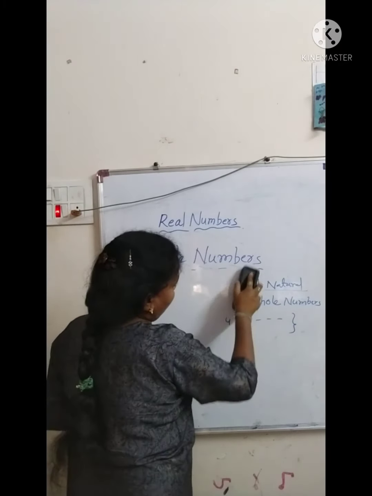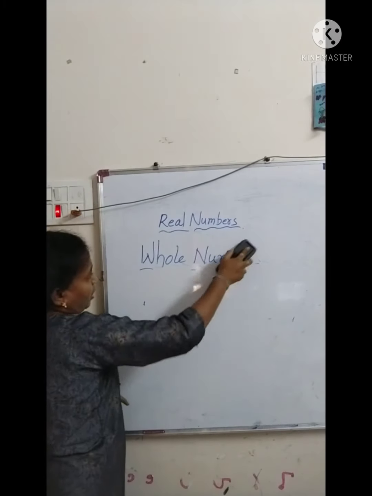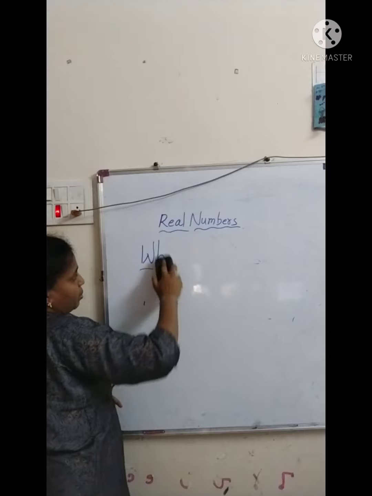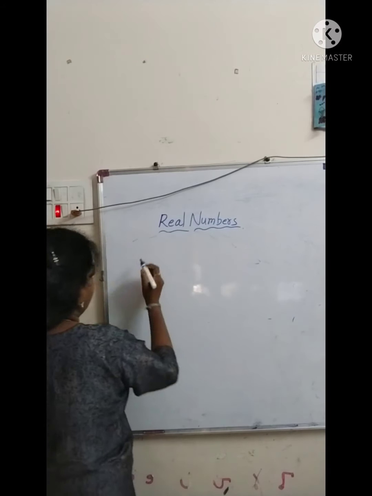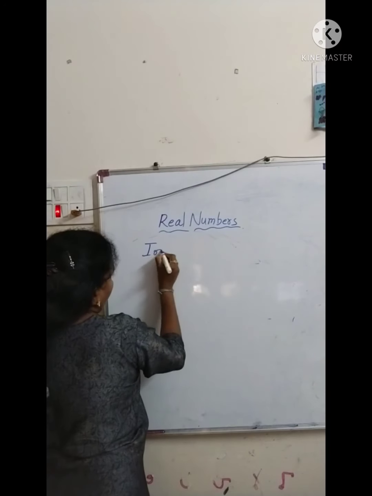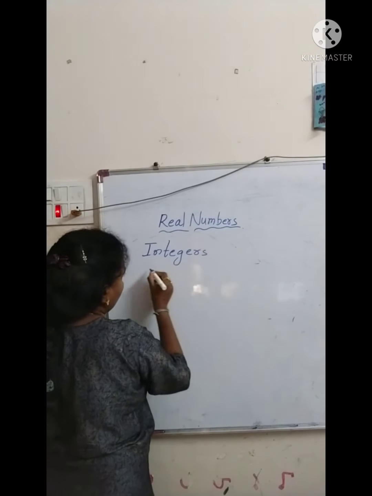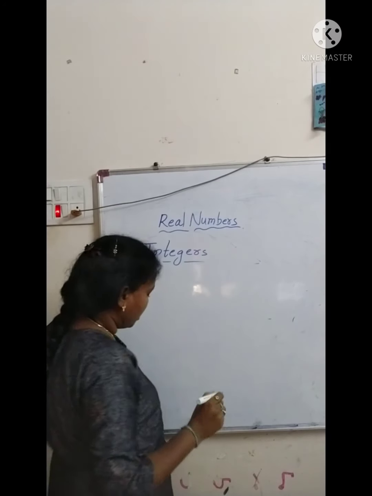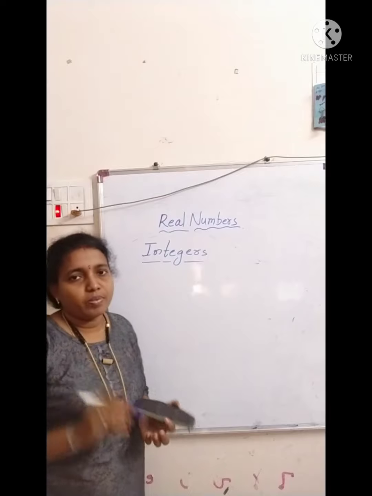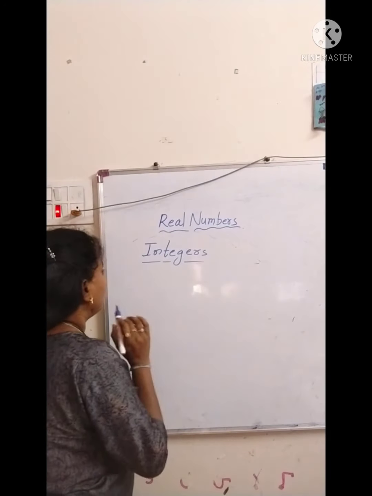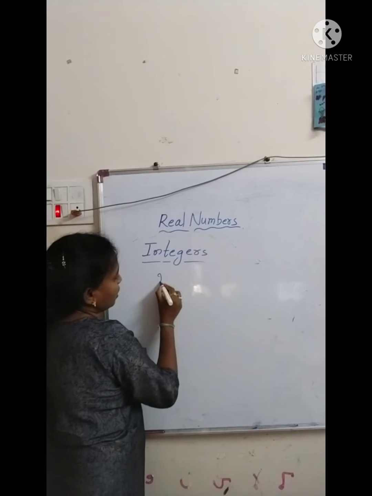Next one, integers. You already studied all these things, I am just recalling them. Integers we can also call Zahlen numbers. What are integers?